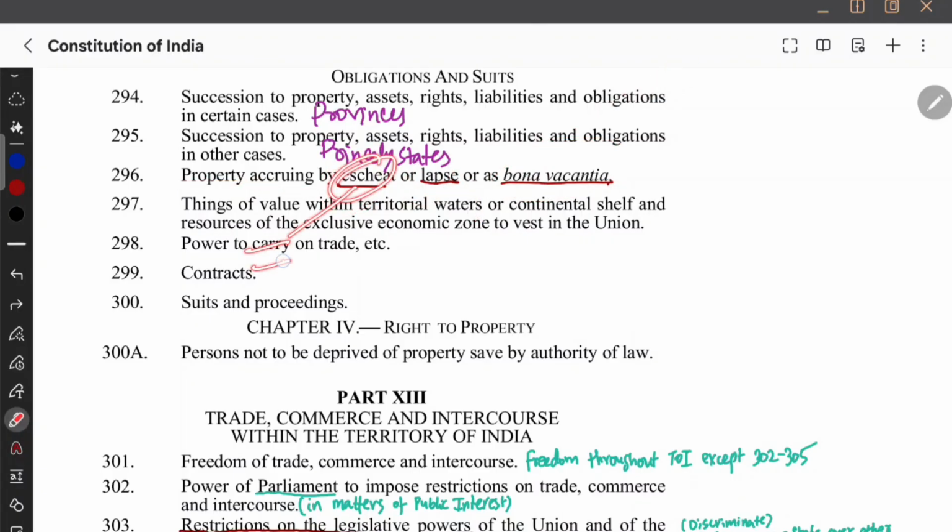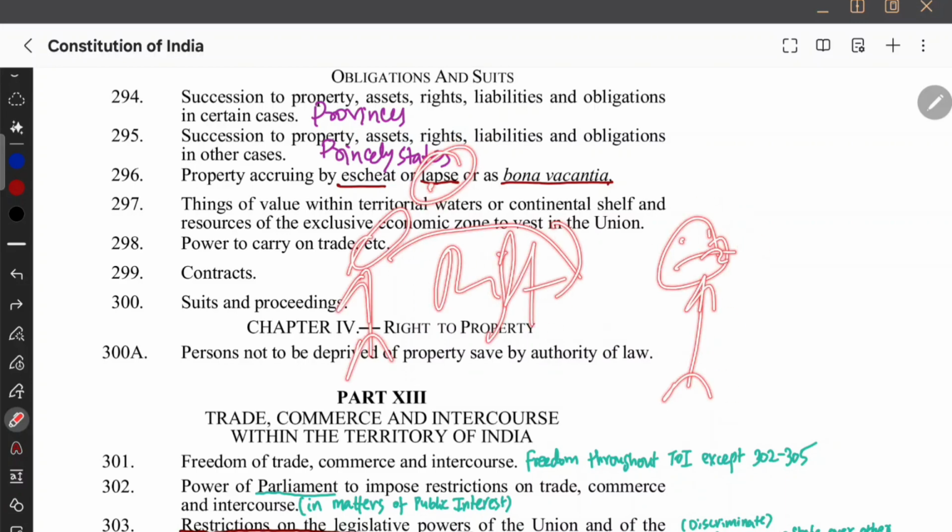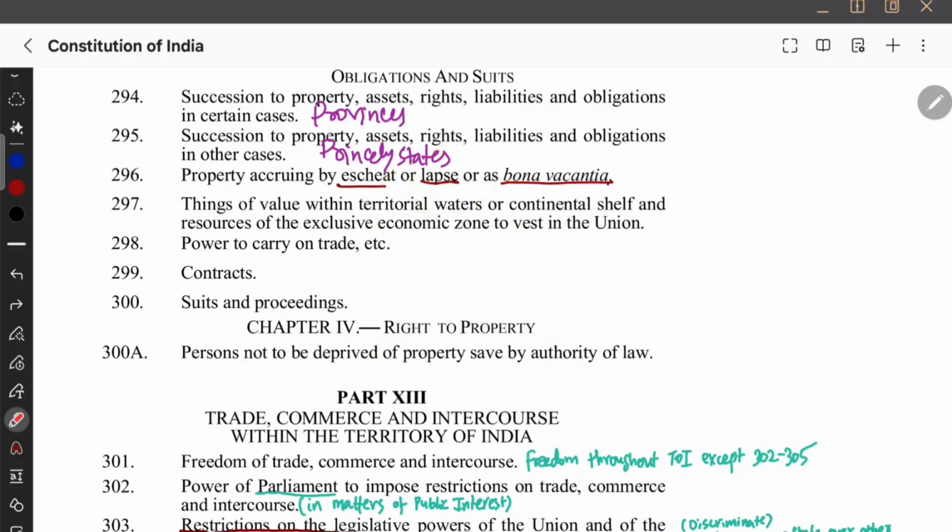What does estate mean? Estate implies the owner of the property if he died without any will. So now we don't know whose property that belongs to, because the owner died without any will. And then what is lapse? Lapse is expiration of the legal rights of the owner. Basically, let's say the owner is someone and he transferred rights to someone else, the property rights. Now this guy died, okay, before even experiencing. Then that is called lapse, okay. Expiration of legal rights is called lapse. Legal rights expire house property ka. Okay, estate. Estate implies owner died without will. If owner dies without will, that is estate. Lapse implies expiration of legal rights.